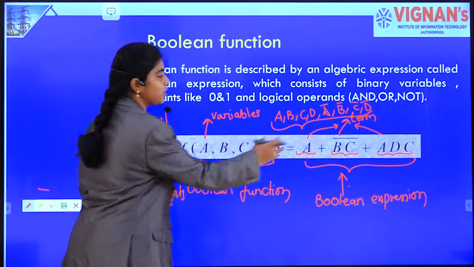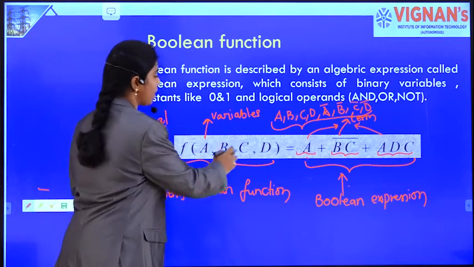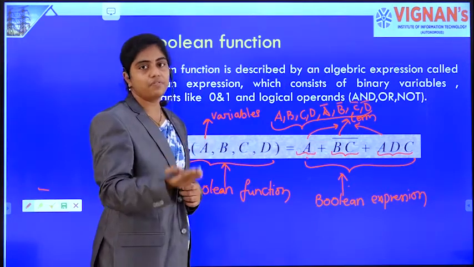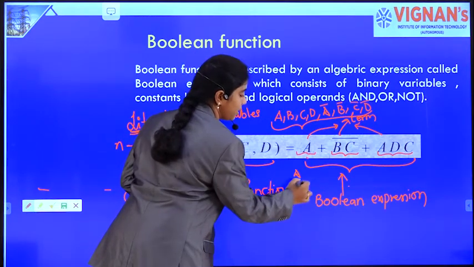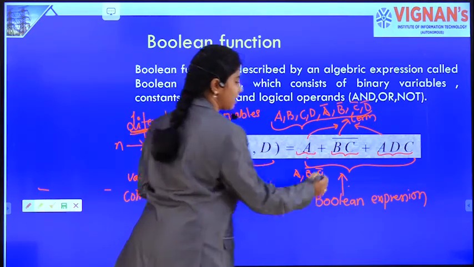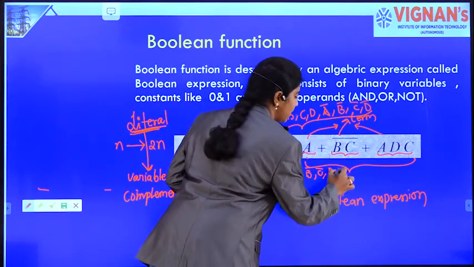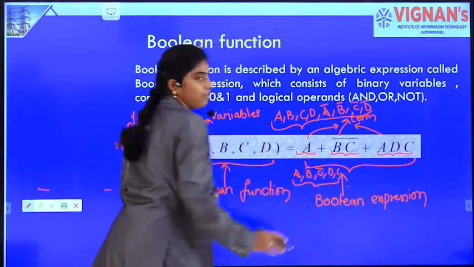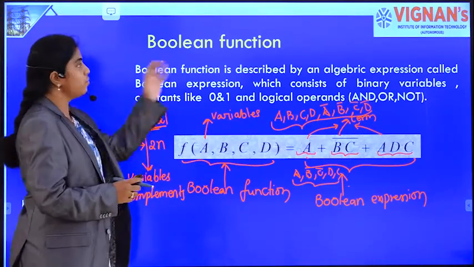But what the function contains are the actual literals the function has. This f of a, b, c, d has these terms and each term contains a combination of variables. So, what literals do we have in the function? A. After that, b bar, c bar, the other two literals, and after that a, d, c. A already came, so d, c are the other literals. So, what are the literals the function contains now? 1, 2, 3, 4, 5. The function contains 5 literals. Okay. So, this is the terminology of a Boolean function.